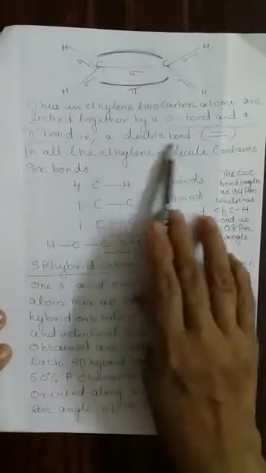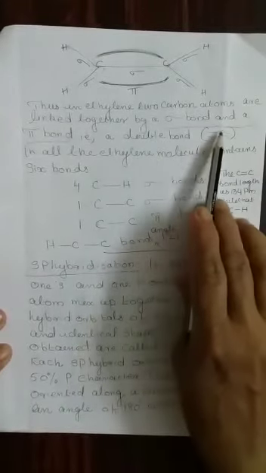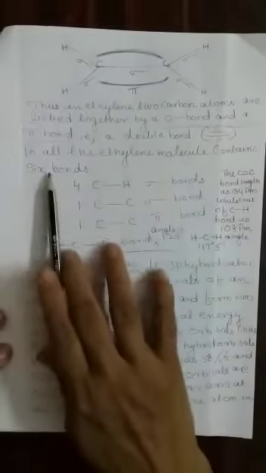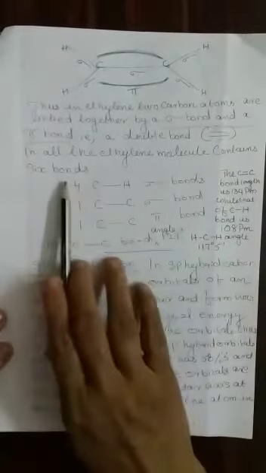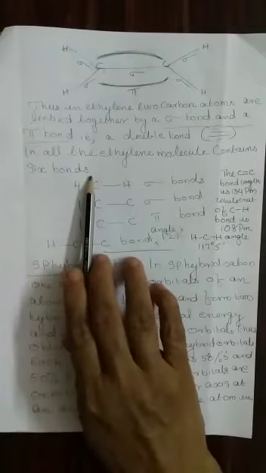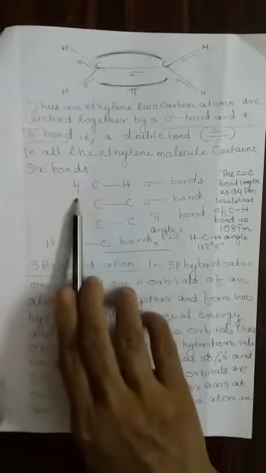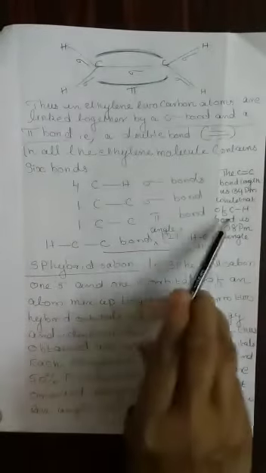That is a double bond. It is normally represented by a double bond in which one is sigma and the other one is pi. In all, the ethylene molecule contains 6 bonds. What are all the bonds contained in ethylene? 4 C-H sigma bonds, 1 carbon-carbon sigma bond, 1 carbon-carbon pi bond. Therefore, 4 plus 2, 6.